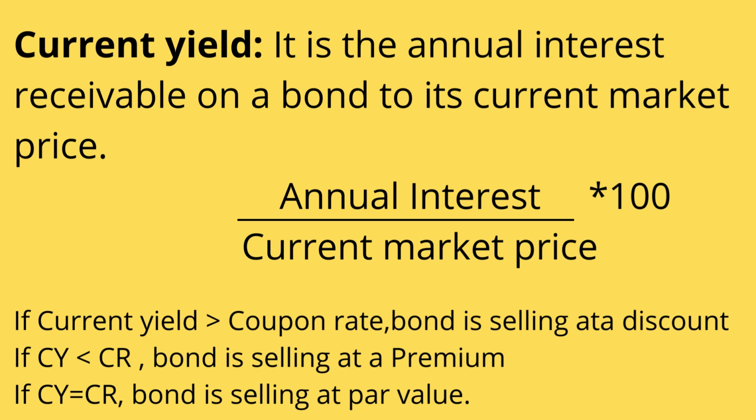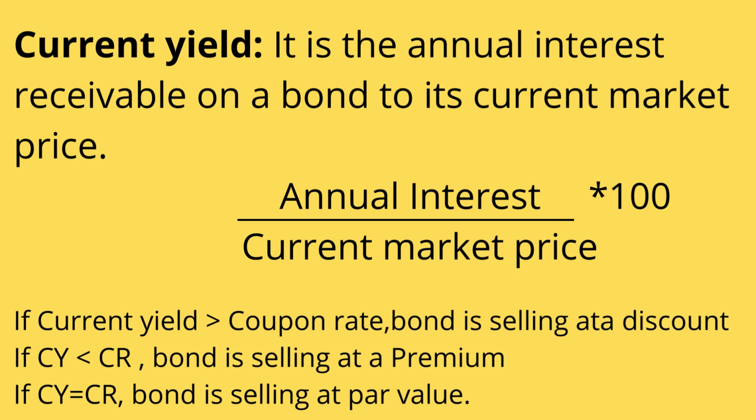So how much will we get? We will get 15%. So our current yield is 15% in our example, and the coupon rate is 12%. So in our example, the current yield is 15%, which means it is greater than the coupon rate.